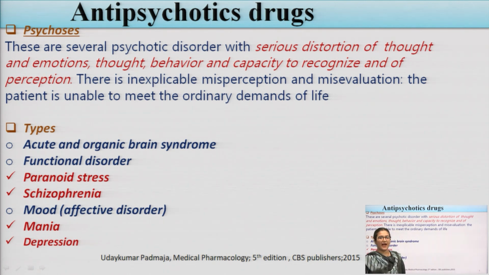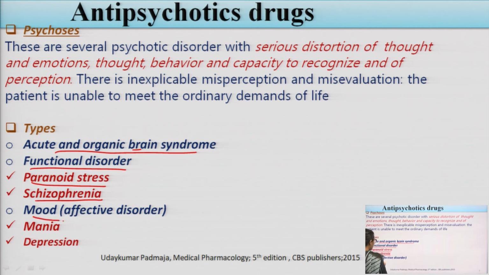Now there are mainly three types of psychosis. First is the acute or organic brain syndrome psychosis. Second is the functional disorder psychosis, which includes paranoid states and schizophrenia. Third is the mood disorders, known as affective disorders, which include mania and depression. As you already know, mania is a mood disorder, and in depression the person is depressed.